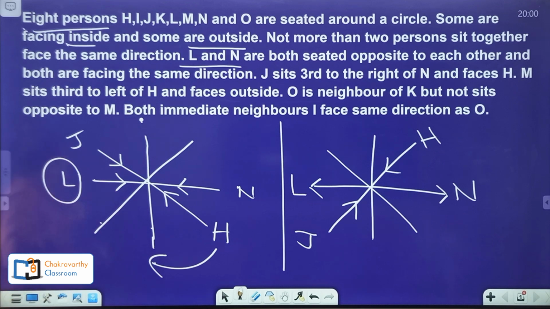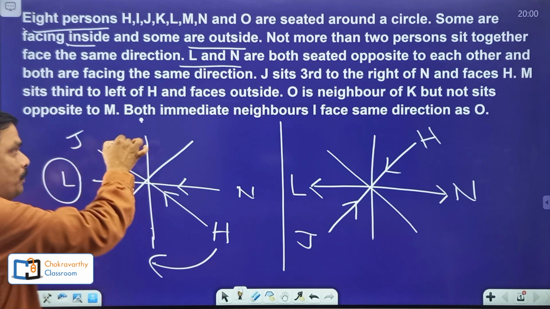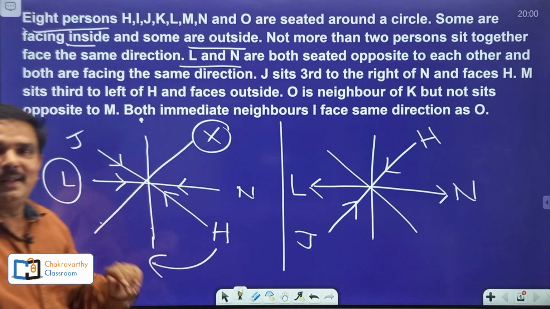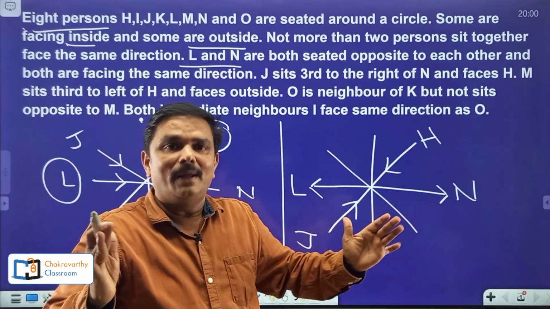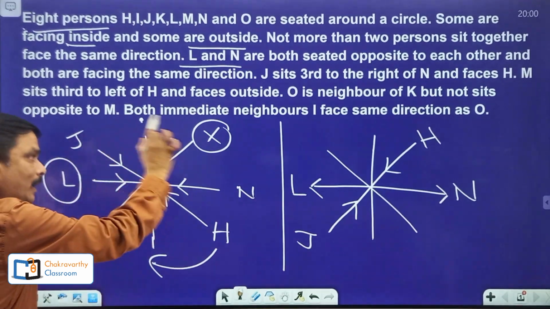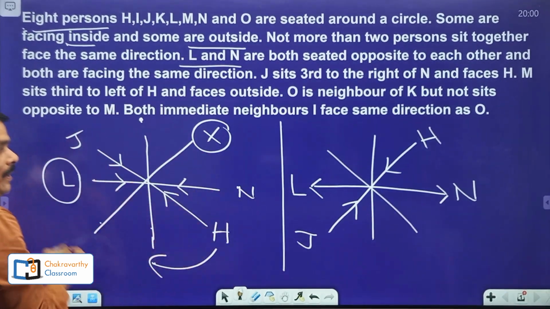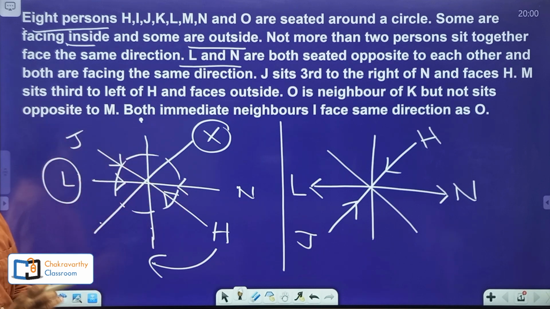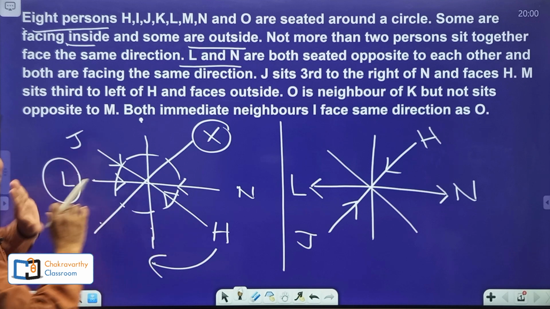How can you place M here? That means this possibility is ruled out. Now we got the clarity on how to eliminate that one. If you want, you can take two arrangements, or here only you can take outside in one possibility, and here you can take one more. That comes to you by practice.